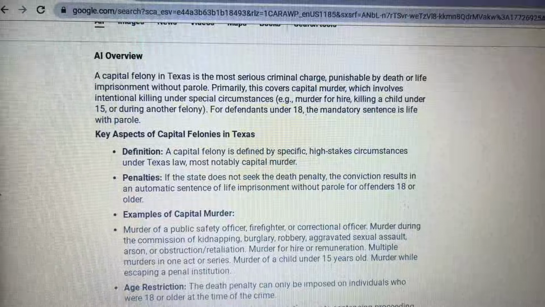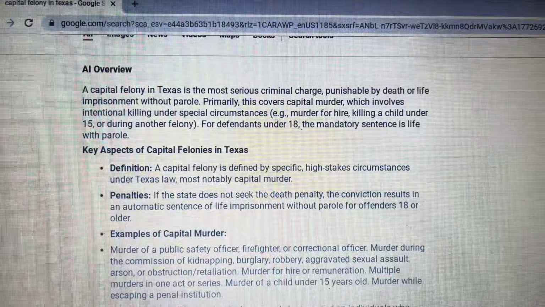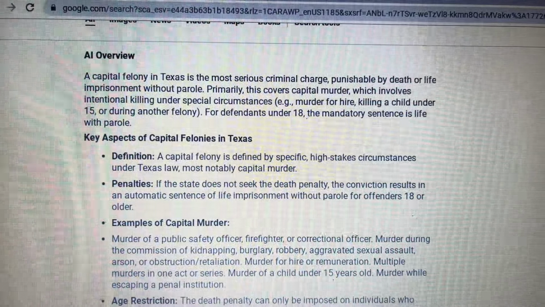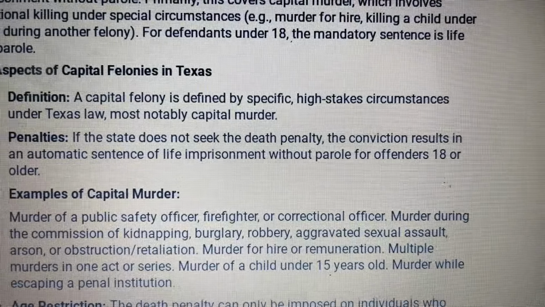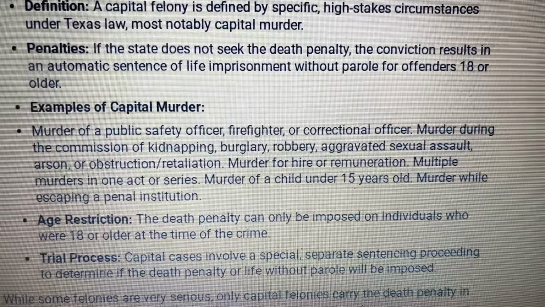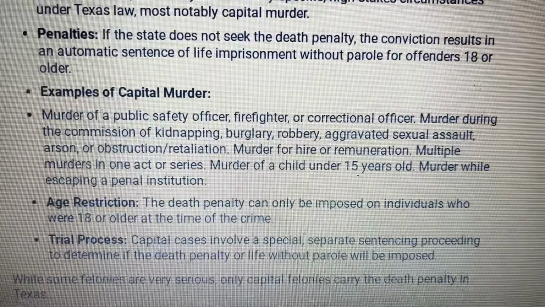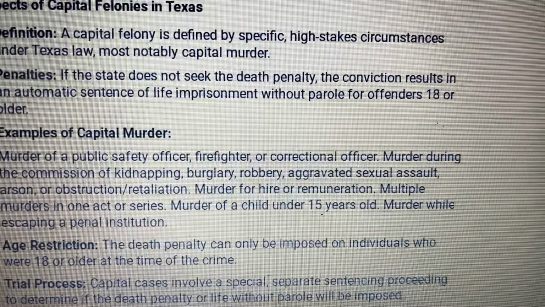Now finally, this is the most severe one. Capital felony is the most severe charge, punishable by death or life imprisonment without the possibility of parole. So a capital felony is the most serious one. Murder of a public safety officer, like a police officer, a sheriff, state trooper, law enforcement officer, or firefighter.